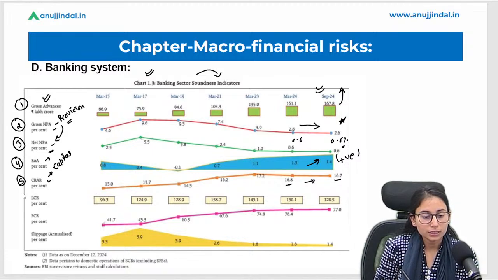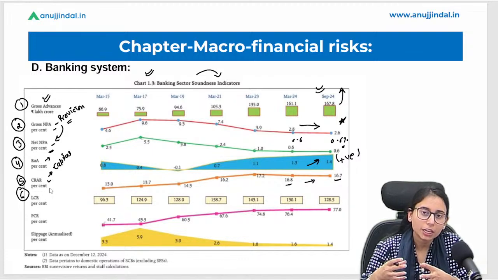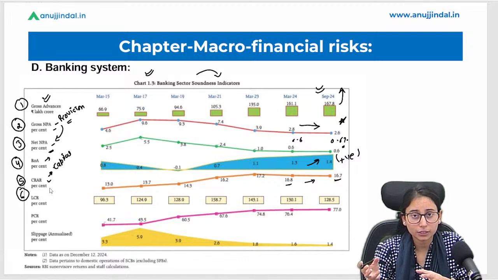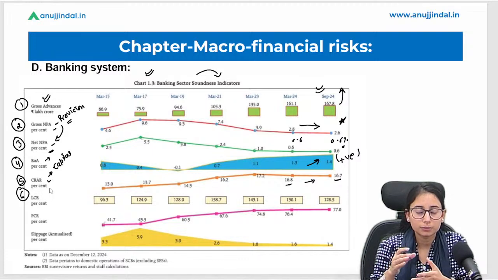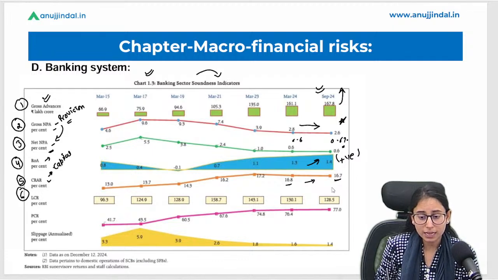Now the sixth point says the LCR, that is the liquidity coverage ratio, which means a bank should have enough liquidity in hand for the next 30 days. All the transactions that are to be made for the next 30 days, all such money must be with the bank. This is 128.5%.